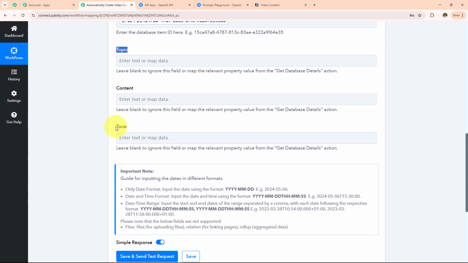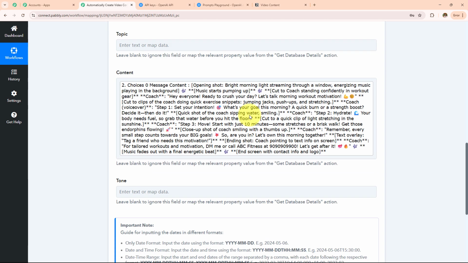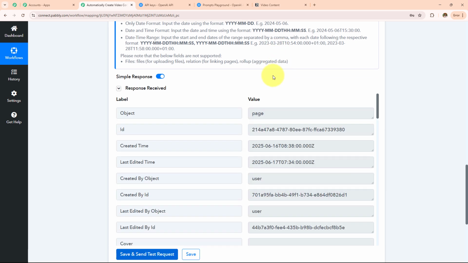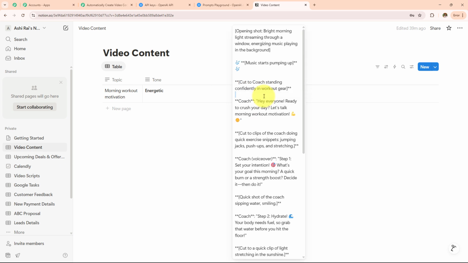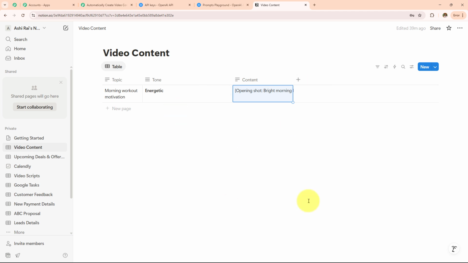The topic and the tone are already entered, so I need to enter this content which we have generated. And now I'm simply going to click on save and send test request, and you will see I'm going to receive the response. Now let's quickly open my Notion, and here it is. We have added this content to my Notion database, or updated this table.